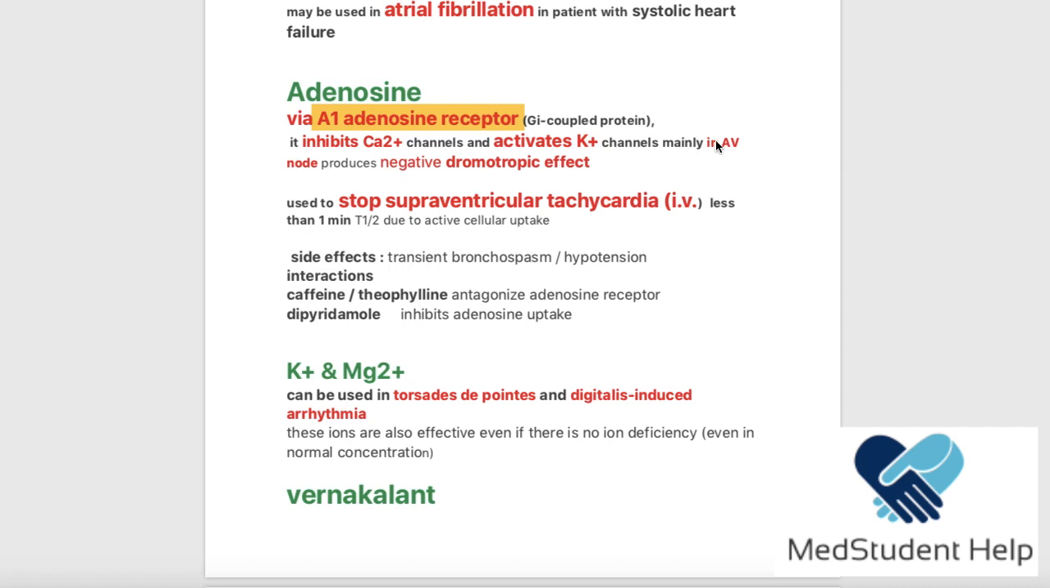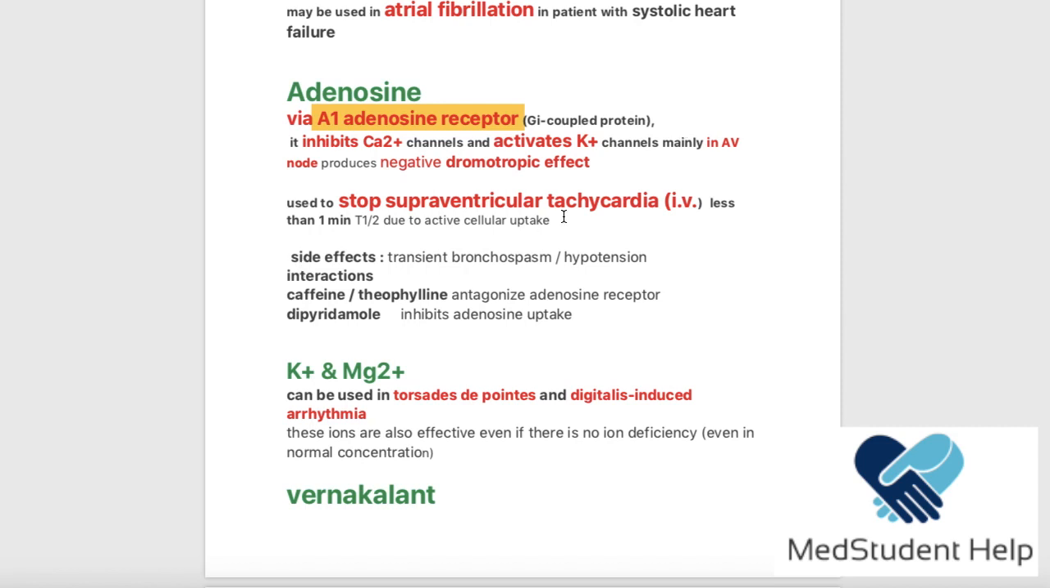Now, let's think about it. If we activate the potassium channel in the AV node, this means that the potassium is leaving the cell. What does that mean? It means that the cell is going to hyperpolarization, which means that it is not going to be functioning anymore. So this is going to lead to negative dromotropy on the heart. It is used to stop the supraventricular tachycardia. Why? Because we slowed the AV conduction, basically.